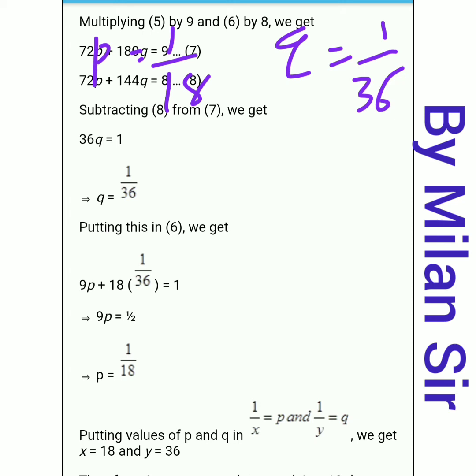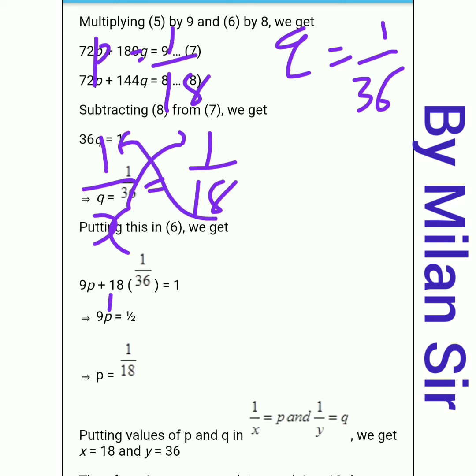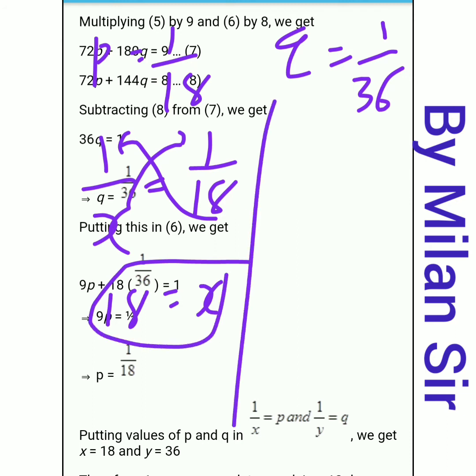Now p means what? 1 upon x, right? Because initially we assumed that 1 upon x is equals to p. Now transfer this 1 to the right hand side and 18 to the left hand side. So 18 ones are 18, x ones are x. X is equals to 18.